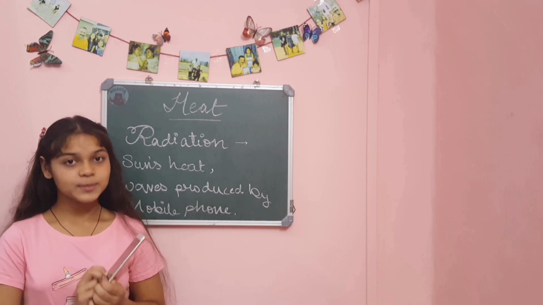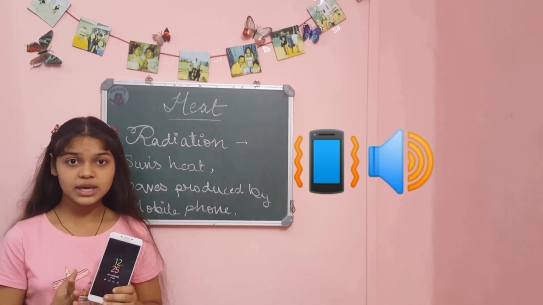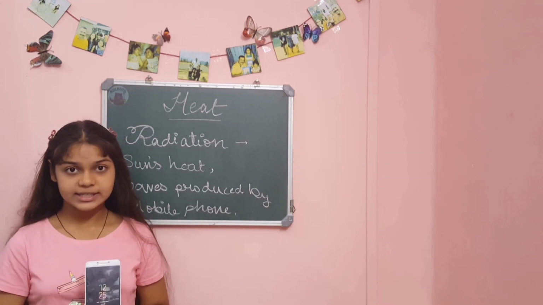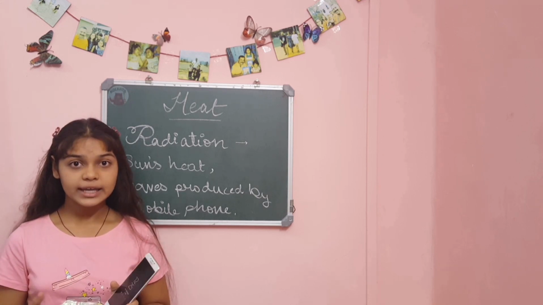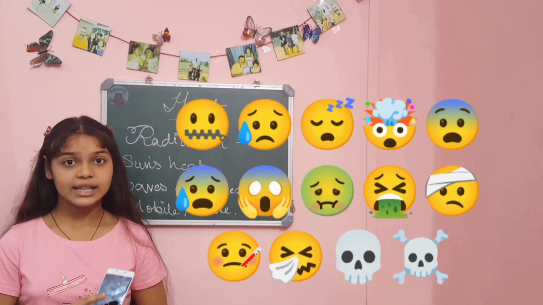And so here I have a mobile phone. A mobile phone emits very harmful radiation waves, and so we sometimes put these anti-radiation stickers to prevent it. And that's why it is told to not keep your mobile next to you while you are sleeping, because that can affect your health very badly.